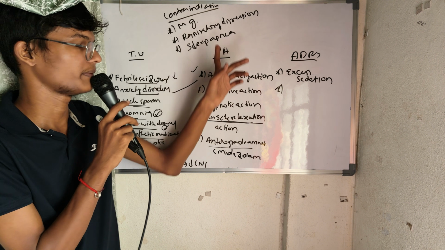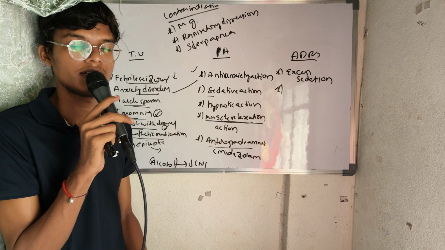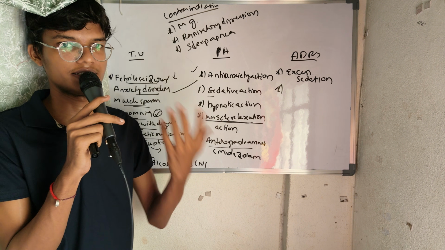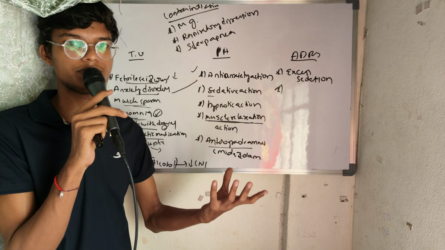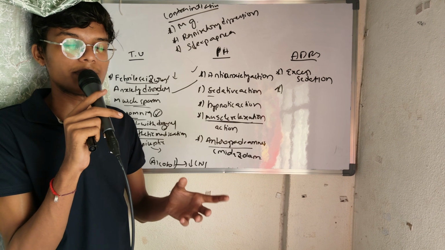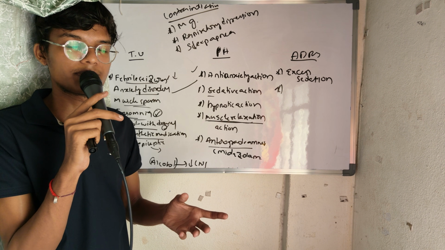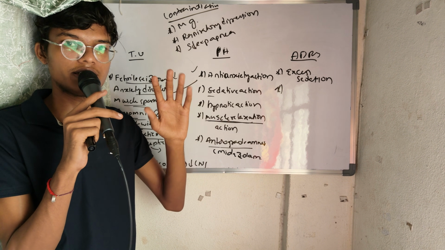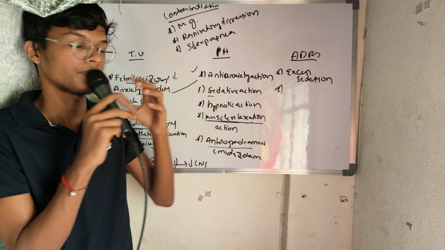And one more, in sleep apnea, what is sleep apnea actually? While the person is sleeping, normally he will keep breathing and will not suddenly wake up. But what happens in sleep apnea, the person while he is sleeping suddenly gets loss of breath. He cannot breathe, the air will not enter. Why?